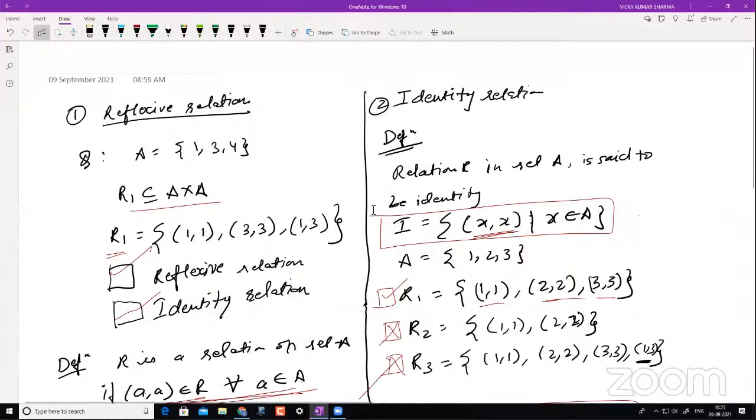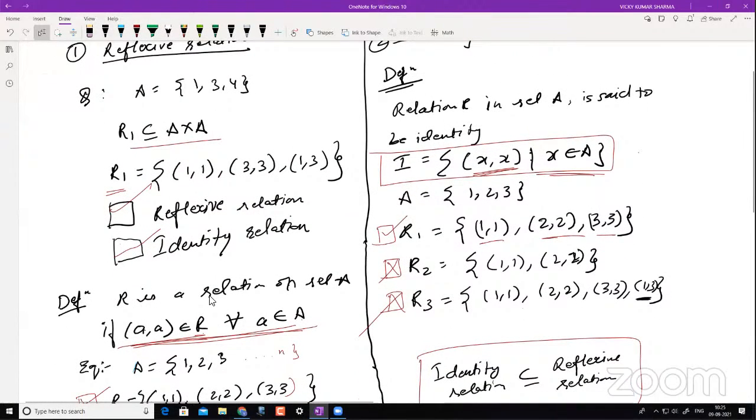Sir, in identity relation it isn't mentioned that it is for all belonging to set A, then why is R2 not an identity relation? Okay, so you mean to say this, right? Here it is mentioned for all x belongs to A, so you can actually write here also, for all x belonging to A. It was just a statement saying for all x belonging to A, but here there was no restriction.